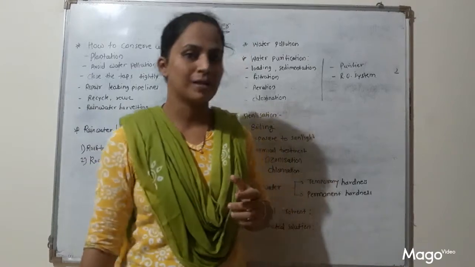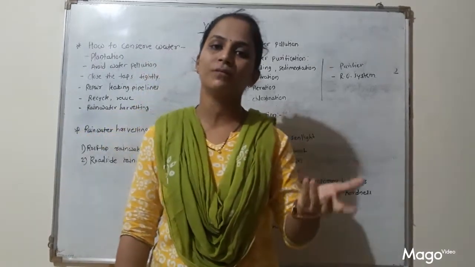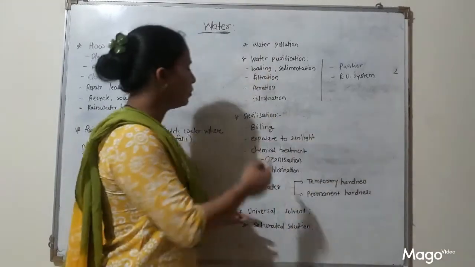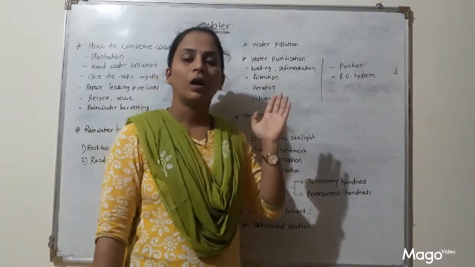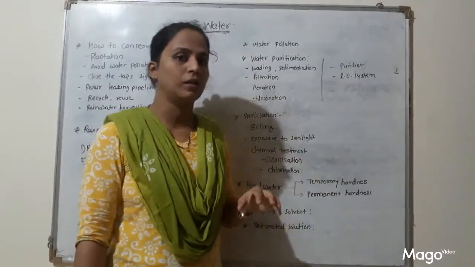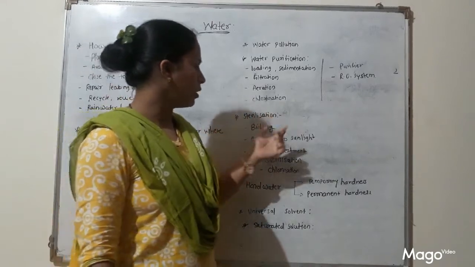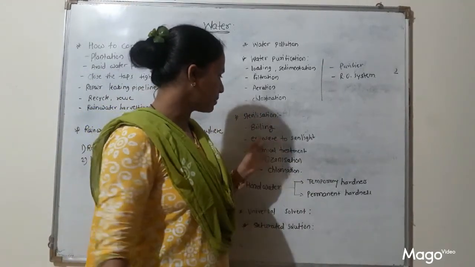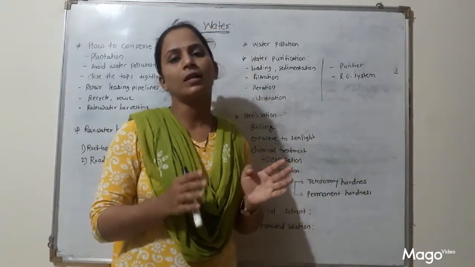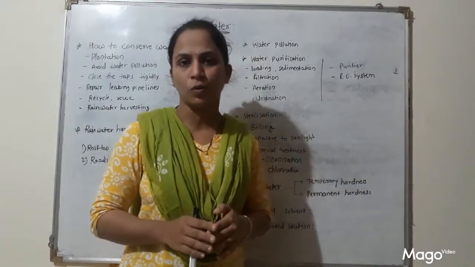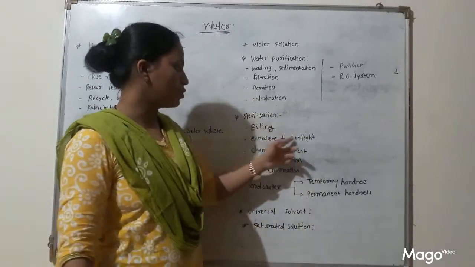This is called sterilization. Sterilization is the process of removal of germs from water. You can do this sterilization by boiling. Boiling is the best method for killing germs which are present in water. Then we can also sterilize water by exposing it to sunlight or air. It will help to kill germs, but only to a limited extent. We cannot kill all germs present in water by exposure to sunlight.